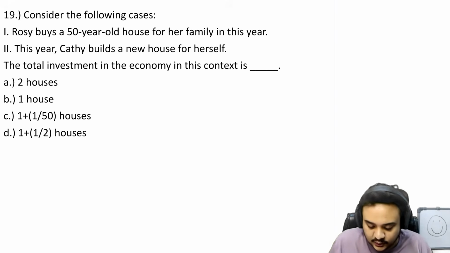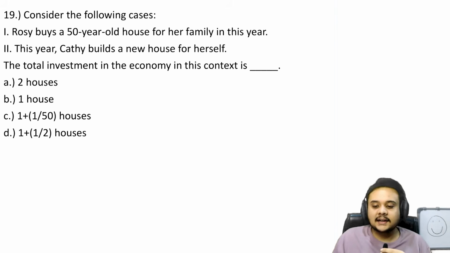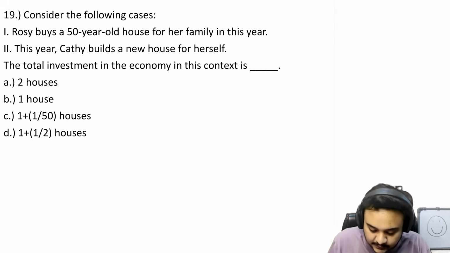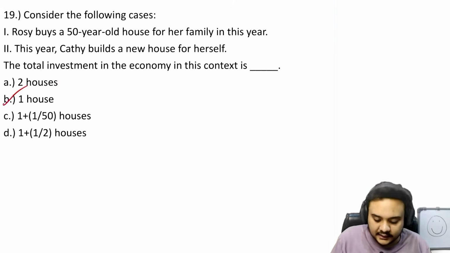So basically, you know that this is a sale of a second hand asset. This is just a transfer of ownership. This is not a new investment in the economy itself. So sure, there will be brokerage and stuff like that that is going to be included in the GDP, but the house itself is not going to be included, which is why the answer is one house.